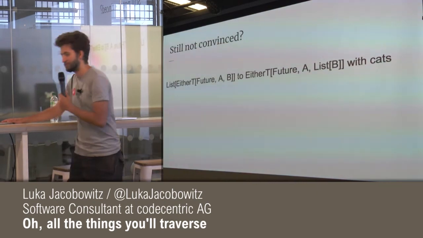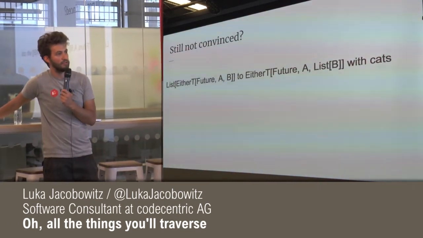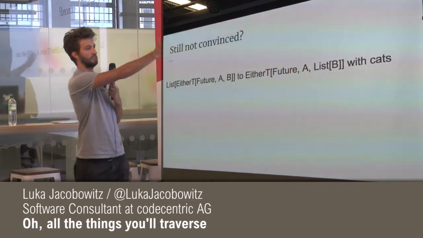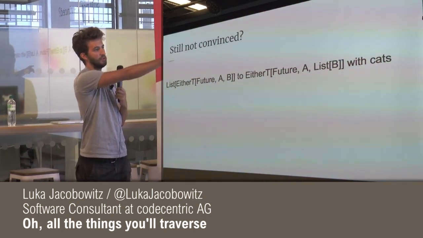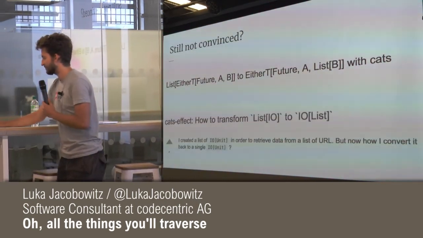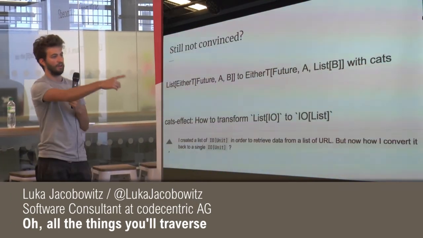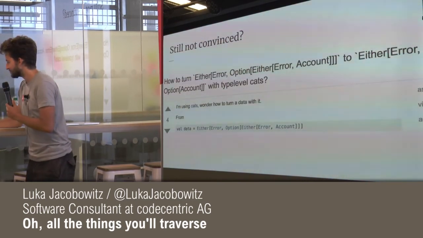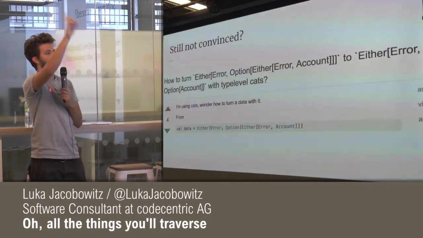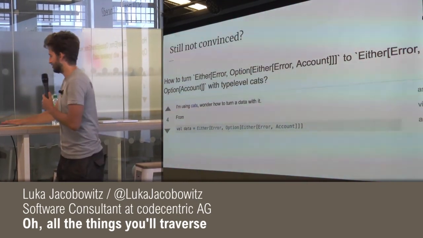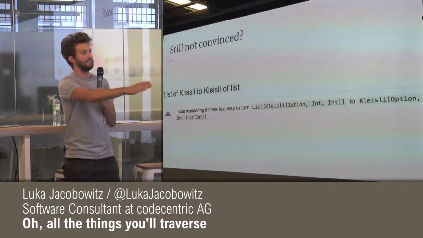So, hey, how do I turn this list of EitherT of Future into an EitherT of Future of whatever? Well, that's just, hey, we turn this thing inside out, right? So it's a list of something, and then we have a something of a list. Okay, that's easy. It's just traverse. We have this list of IOs, and we want to turn it into an IO of list. Hey, that's traverse. We have an error, either error option, either something, I don't know, but it's just traverse. We have a list of Kleisli to a Kleisli list. It's traverse.